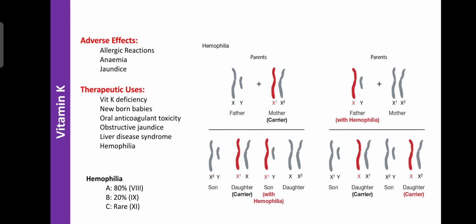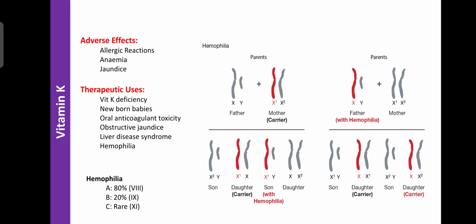Regarding the adverse effects, vitamin K mainly causes allergic reactions, anemia and jaundice. Vitamin K can be administered by injection as well as by the oral route.